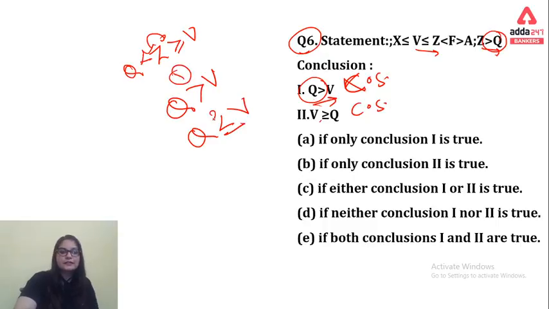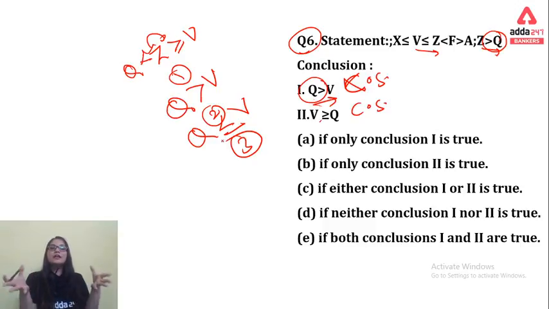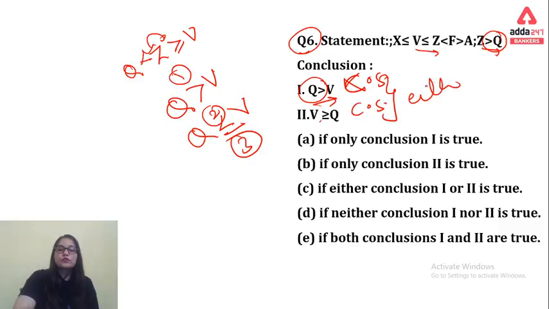The first symbol is greater than, the second is less than, and the third one is equals to. That means we have a combination of the three symbols, so we go with can't say. We have two can't say conclusions, and the subject and predicate are the same, so we go with the either-or concept. So option C will be the right answer for this question.